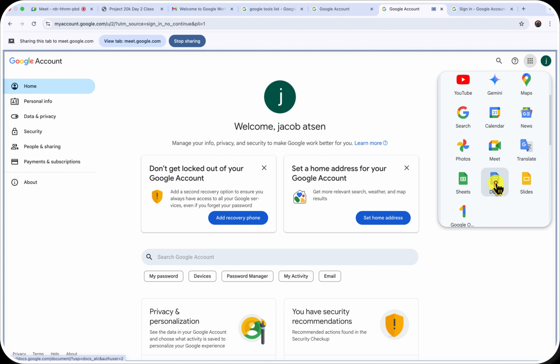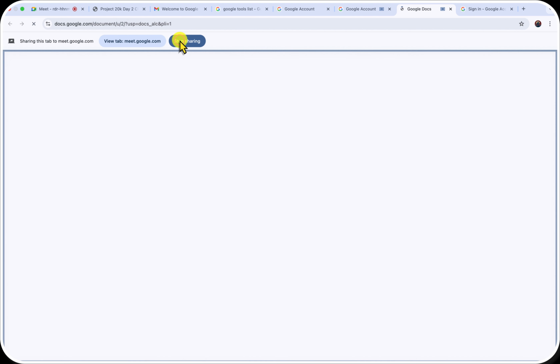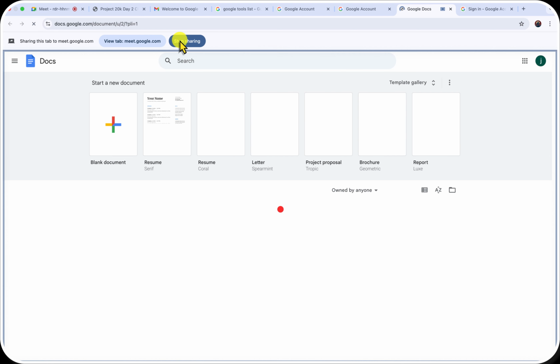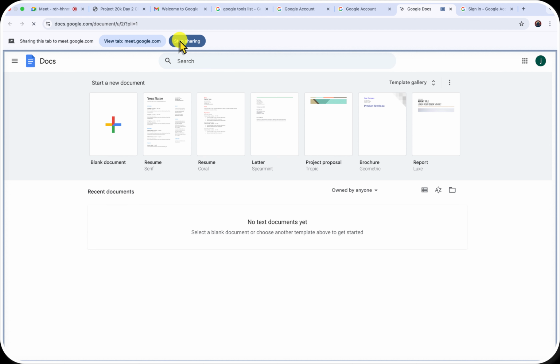So I can just decide to click on this and it's going to take me to a new tab, but it's going to definitely open the Google Docs for me, right? And usually when you are having a new account, your Google Docs would be empty because you don't have any document on it. So again, remember that by having a Google account, you actually have access to all the Google tools, whether they are paid or they are not paid.